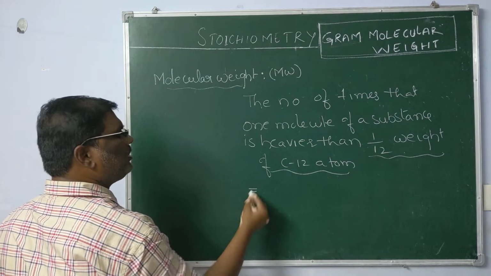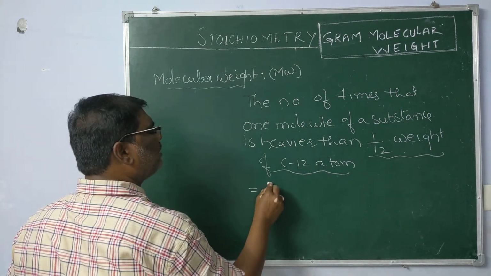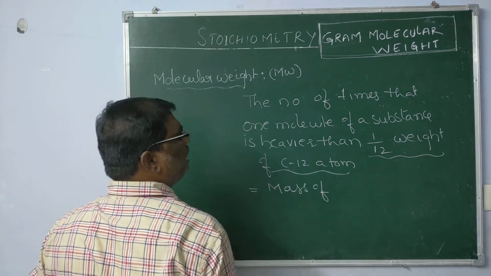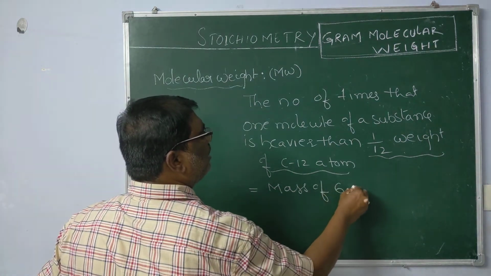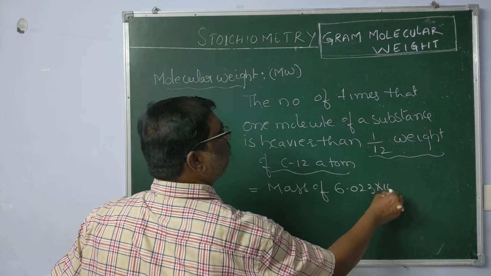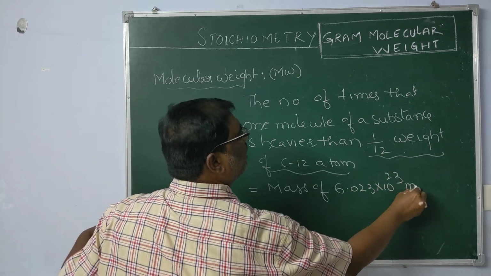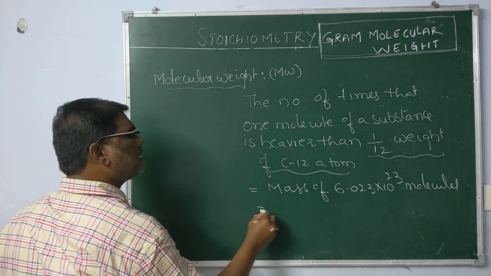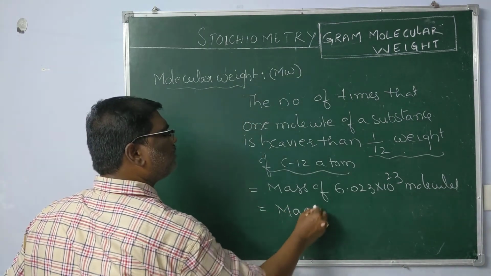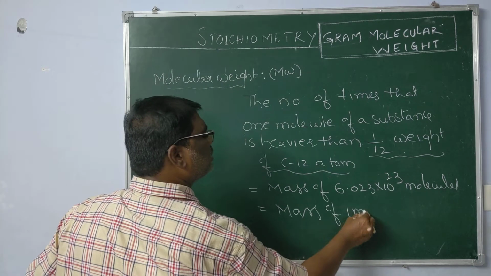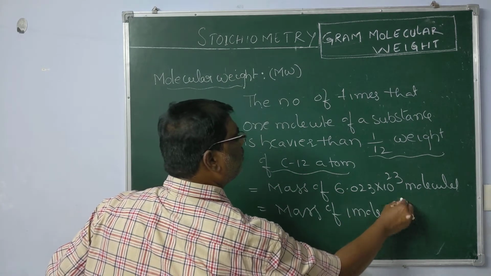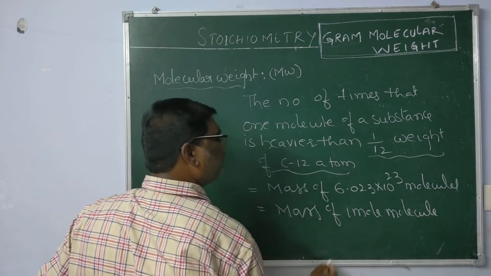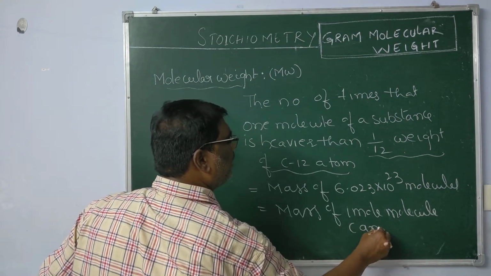This is also defined as the mass of Avogadro number of molecules, or the mass of 1 mole of molecules, which is taken in AMU.